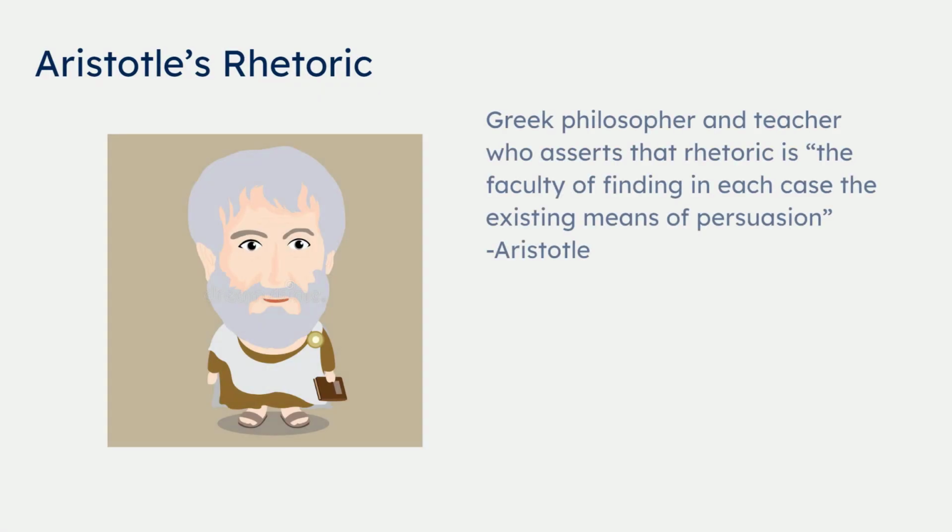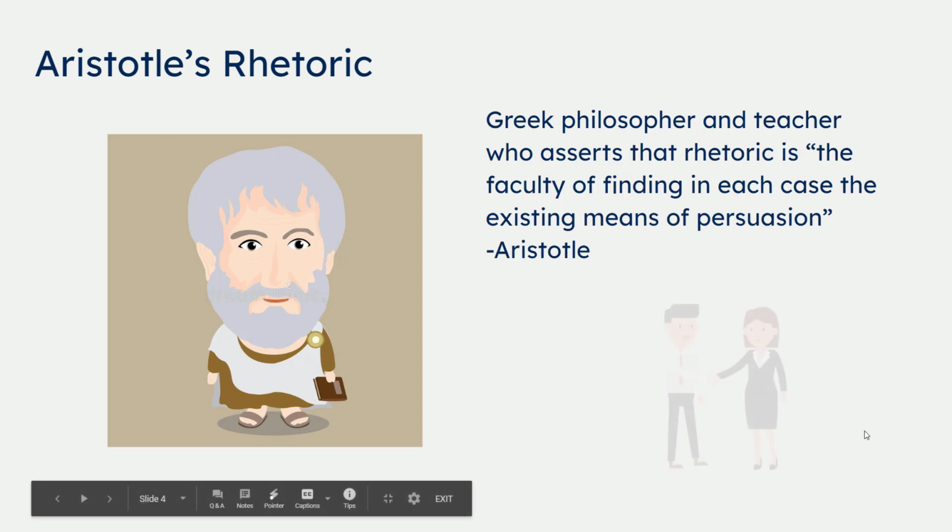According to Aristotle, a Greek philosopher and teacher, rhetoric is the faculty of finding in each case the existing means of persuasion. But what does he mean? He proposes that everything we read or listen to will always have elements of persuasion that help the writer or speaker achieve his or her purpose. Therefore, we must see everything as an argument, and not the kind that leads to dissent, but rather one that leads to effective conversation, including the rational exchange of opposing viewpoints.